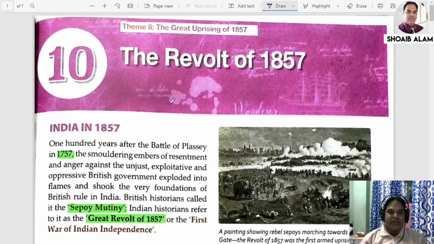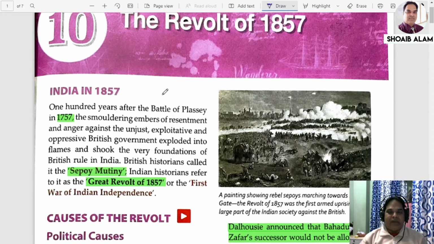You know that 100 years after the Battle of Plassey, which was fought in 1757, if you subtract 1757 from 1857, it comes to almost 100 years. So the people of India became frustrated and decided to revolt in different ways. A number of causes are there, and we will discuss the important causes of the revolt of 1857 under headings one by one.